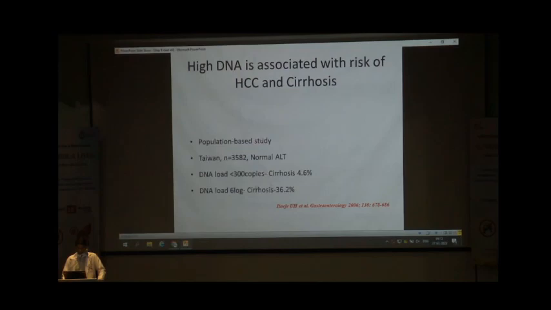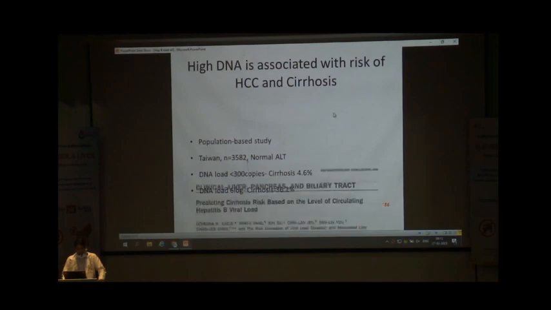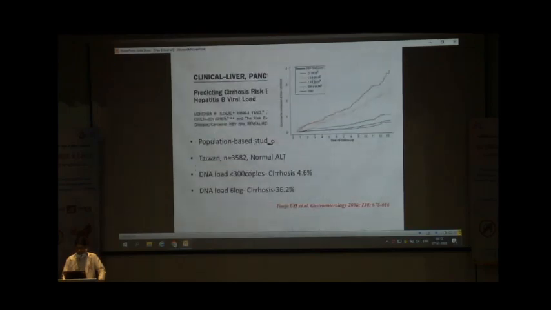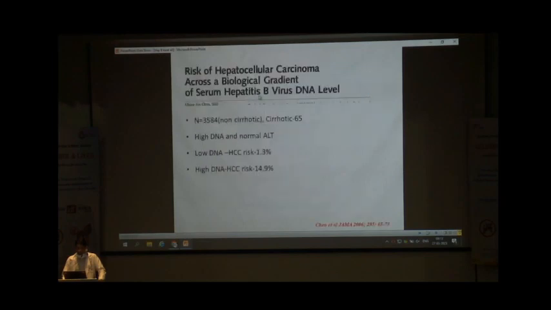Another study showed that high hepatitis B virus DNA is associated with risk of HCC and cirrhosis. This is the Taiwanese study, a population-based study of 3,500 subjects. They compared the level of hepatitis B virus DNA and followed the patients for more than 10 years. They found that the entry point hepatitis B virus DNA level was associated with the incidence of liver cirrhosis in the follow-up. The lower the DNA titer, the lower the risk of cirrhosis; the higher the DNA titer, the higher the risk of cirrhosis.